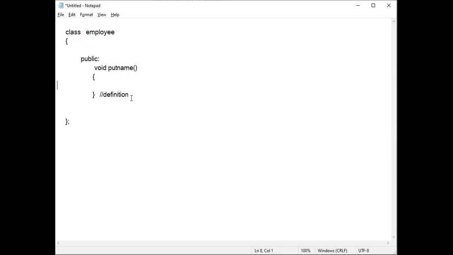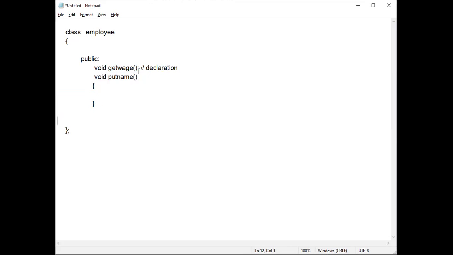See, I will write two functions. For one function I will write a declaration, for another function I will write a definition. For this one I have written a definition, that is a complete function without a semicolon. One function I will write where I will write only a declaration. See, void get wage, some function I will write. Opening parenthesis, closing parenthesis, put a semicolon. This line is called a declaration. It is not a definition, and this complete thing is called a definition. Understood, right? For the get wage function, I have written only a declaration. For the put name function, I have written a definition, the complete function.